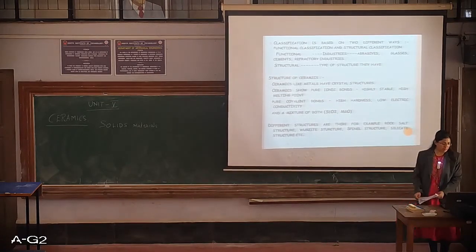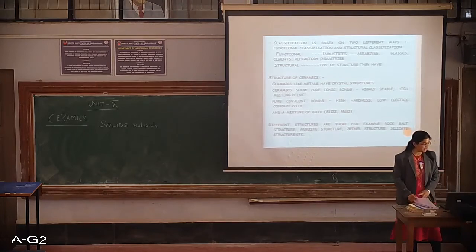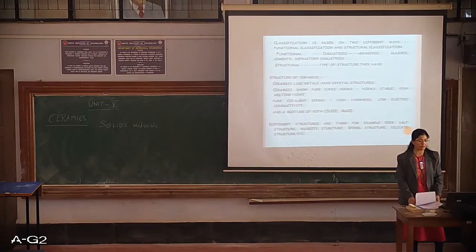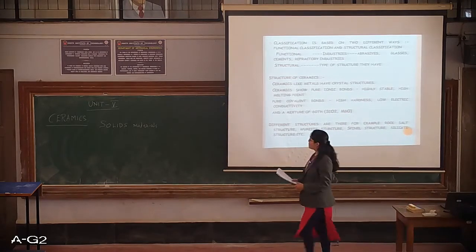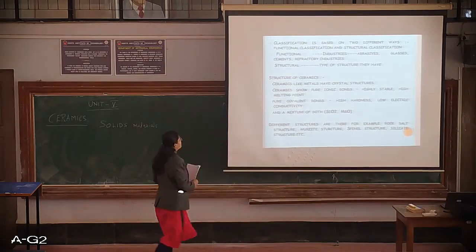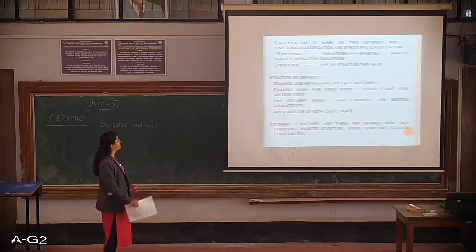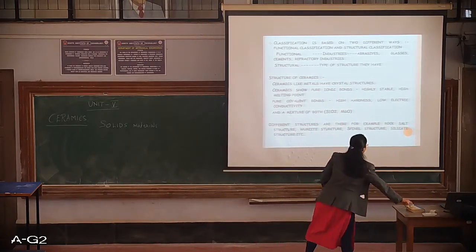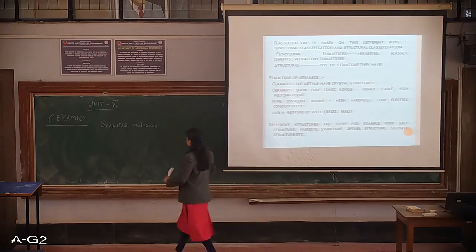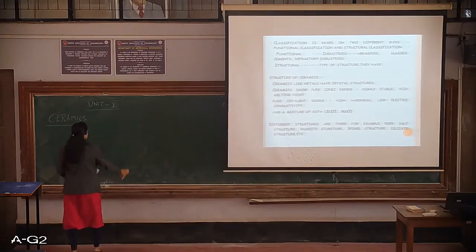Classification of ceramics. The ceramics are basically classified into two types based on the functions and the structure of it. So we have the first classification, that is functional classification, and the second one, that is structural classification of ceramics.